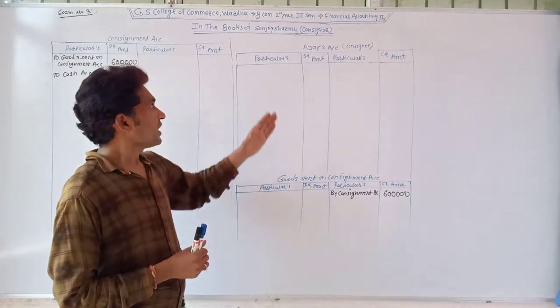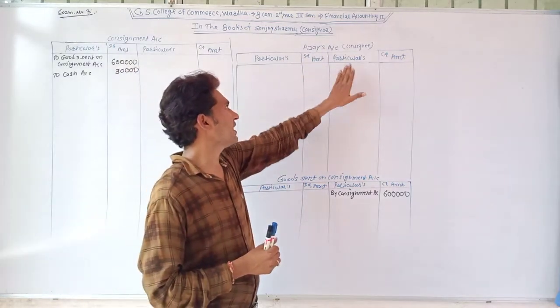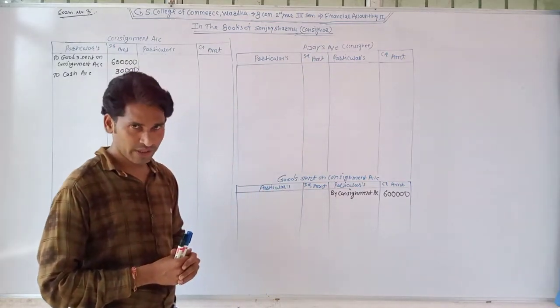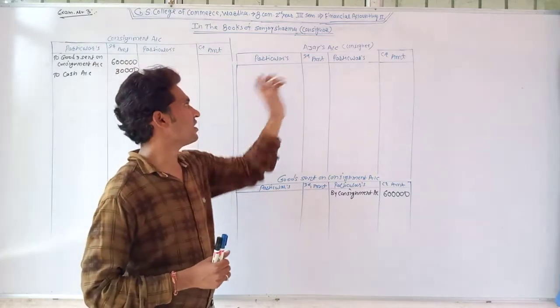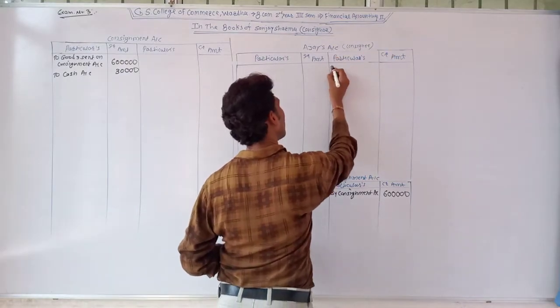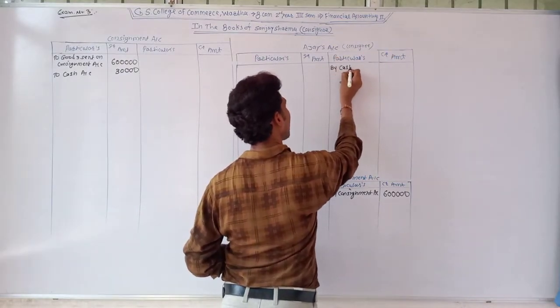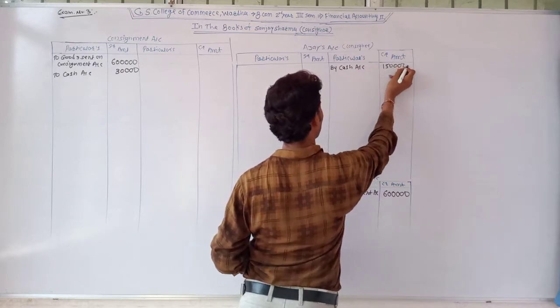So in this transaction Ajay is the giver, so we record this transaction at the credit side of Ajay's account. It means the journal entry is cash account debit and Ajay's account credit. So write at the credit side of Ajay's account by the name of cash account, rupees 1,50,000.